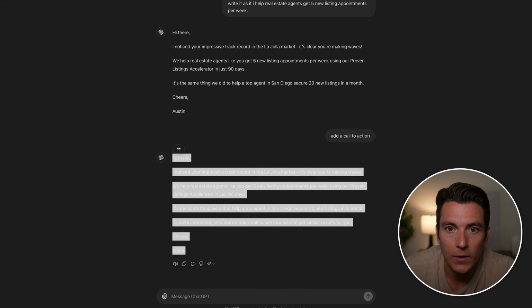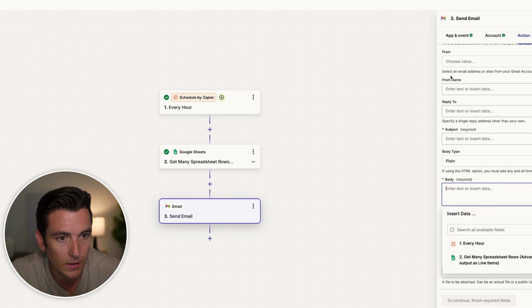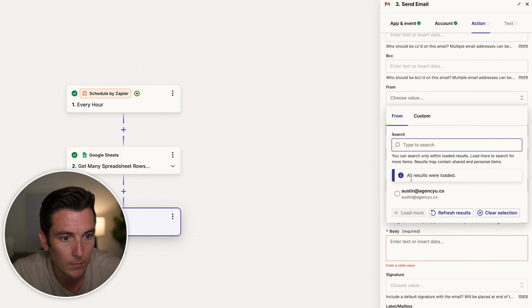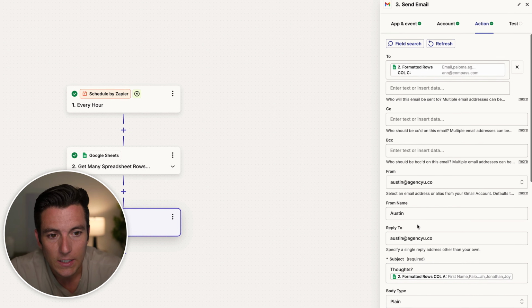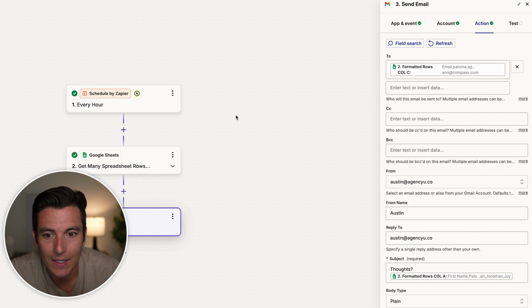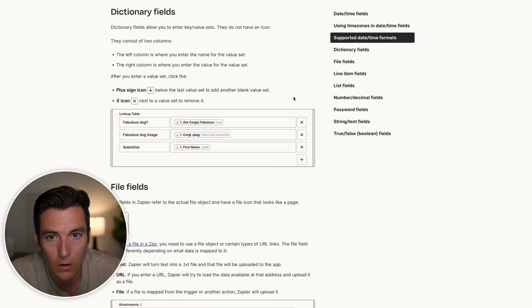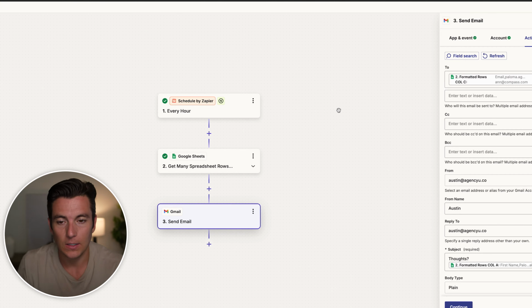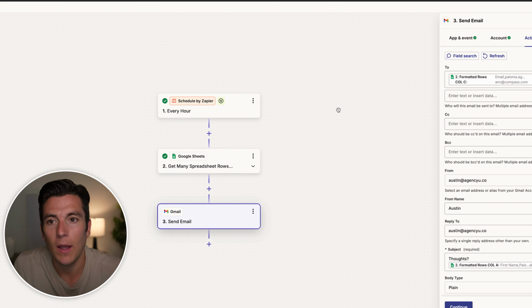So now what we can do inside of Zapier is we can go ahead and format this, we can select our email. All we need to do is just continue to add to the spreadsheet, and then our emails will automatically be sent using Zapier and using this whole AI system. This is how you can simply fill your pipeline with leads, use AI, format the list, and use Zapier to automatically send them emails on demand.